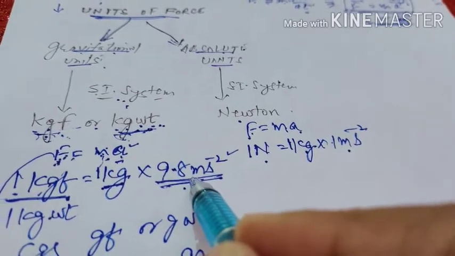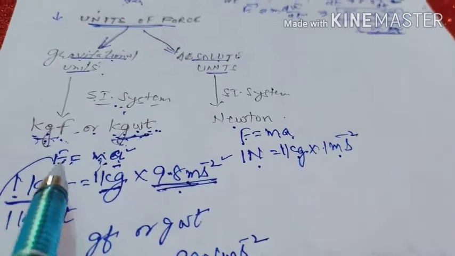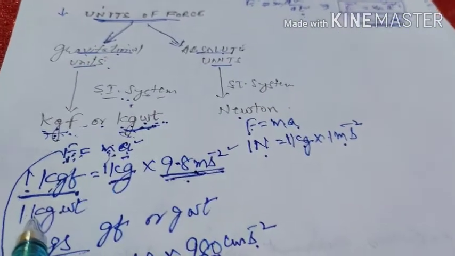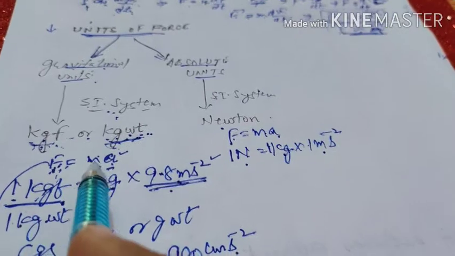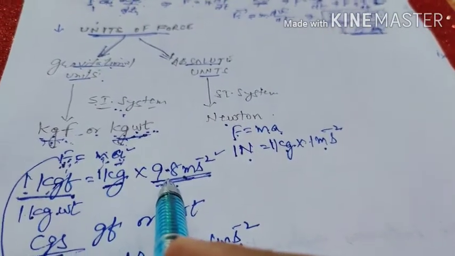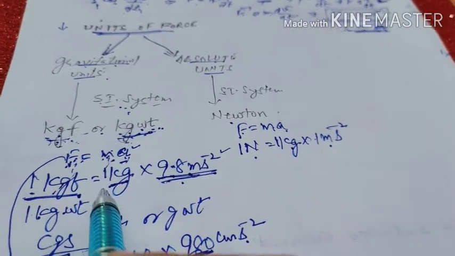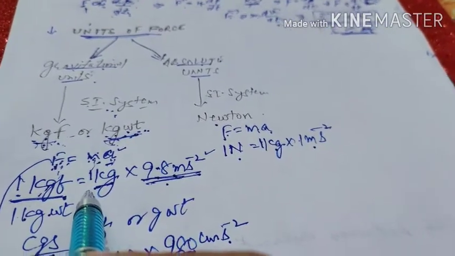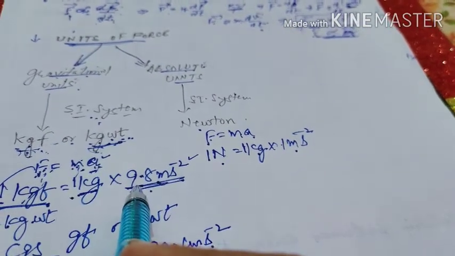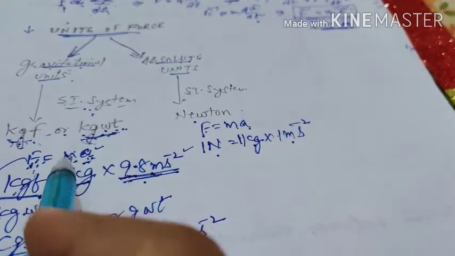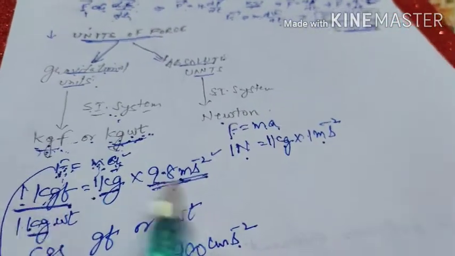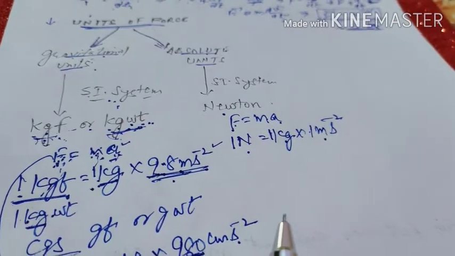Force is said to be 1 kilogram force or 1 kilogram weight if it produces an acceleration of 9.8 meter per second square in that body whose mass is 1 kilogram.